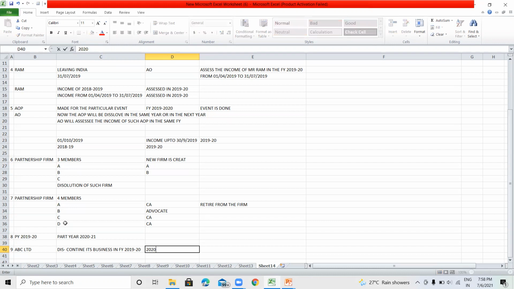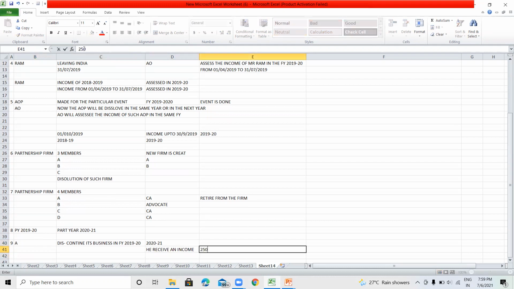In 2020-21, it received an income. It is just like Mr. A: he had discontinued his business in 2019-20, and in 2020-21 he received an income of rupees 2,50,000 on behalf of his business.